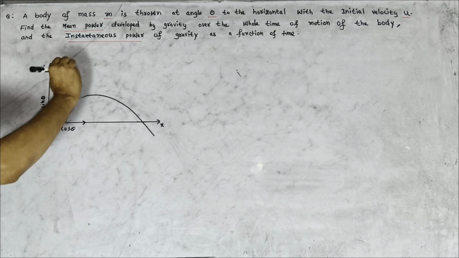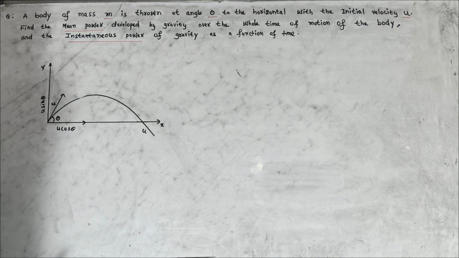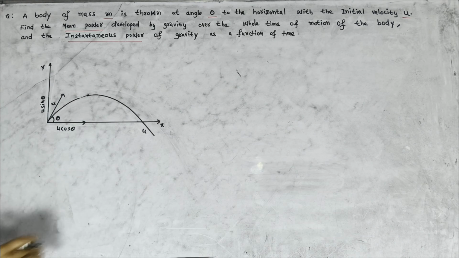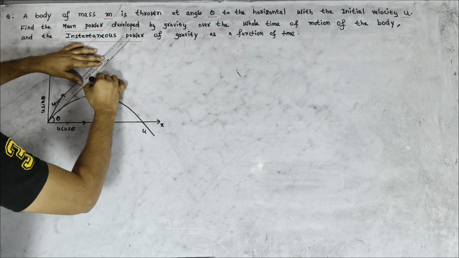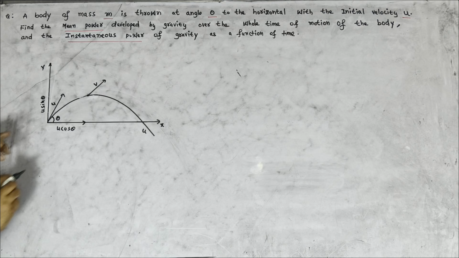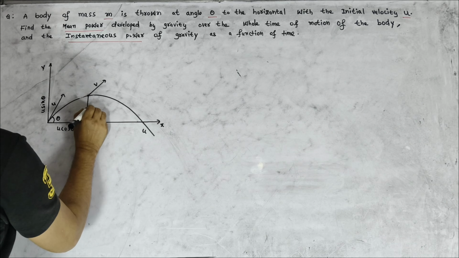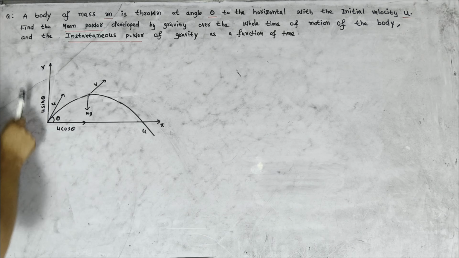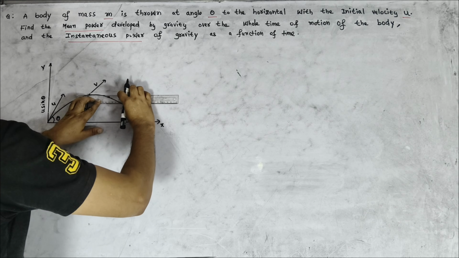Then initial velocity is u and the final velocity is also u in the trajectory path. At any particular instant, the velocity of the object can be denoted by v, and the mass of the object is m. The weight of the object acts toward the center of the earth, that is, toward the minus y-axis. Then v does not lie exactly on the y-axis or x-axis, so v can also be resolved into two components along the x-axis and y-axis.